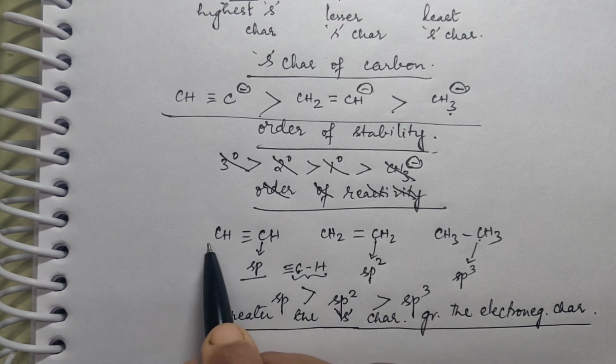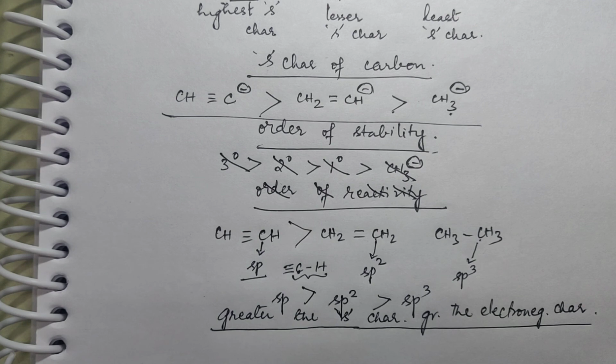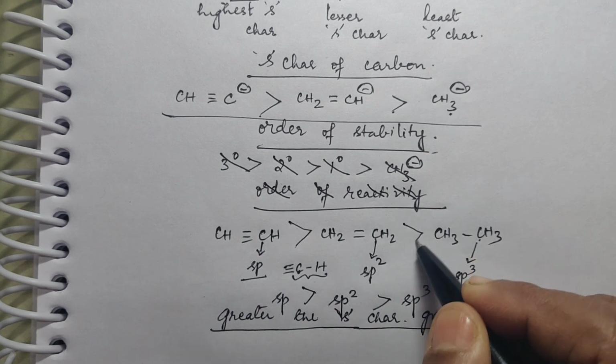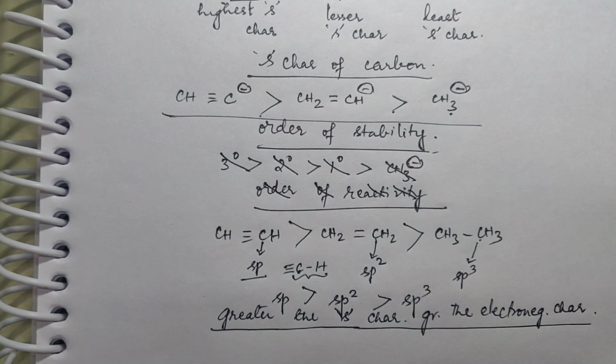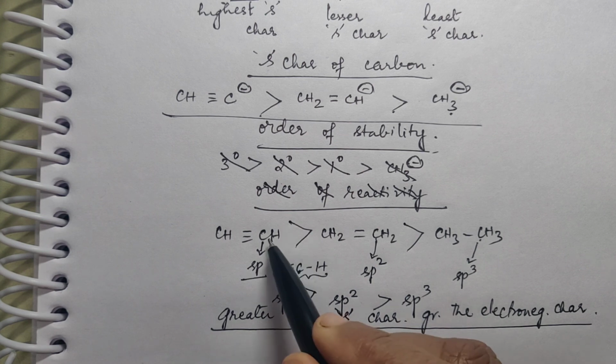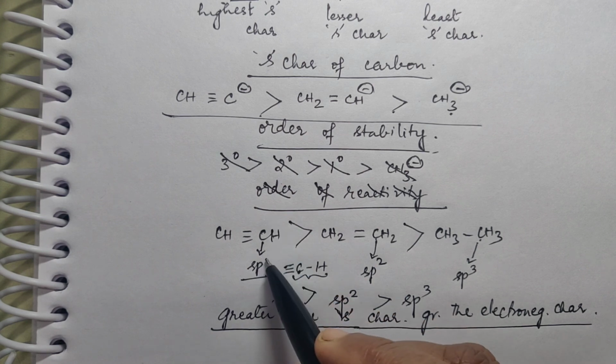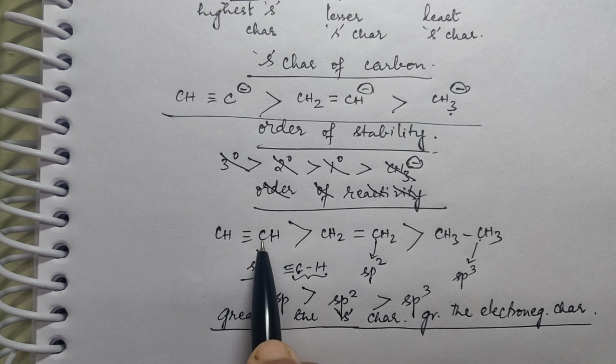So you will say ethyne is more acidic than ethene, which is more acidic than ethane, because here the ionization will be complete, because the C is highly electronegative, so polarity will be there.